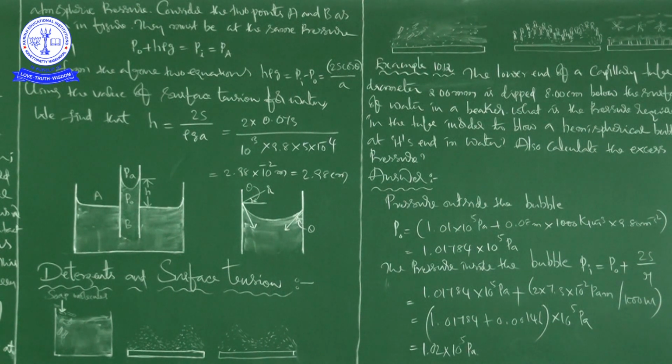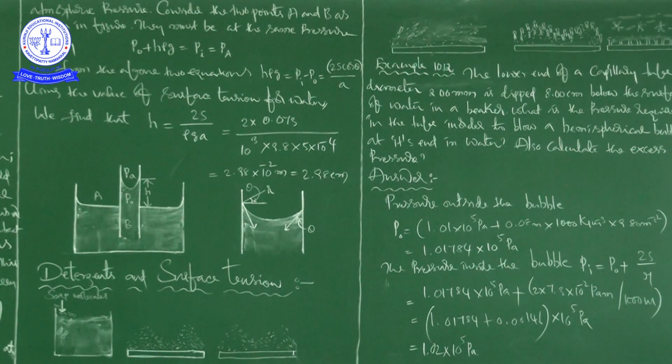They have given the surface tension of water at the temperature of the experiment as 7.30 into 10 to the power of minus 2 Newton per meter. One atmospheric pressure we already know, that is 1.01 into 10 to the power of 5 Pascal. The density of water we know, that is 1000 kg per meter cube, and acceleration due to gravity is also given, that is 9.80 meter per second square.